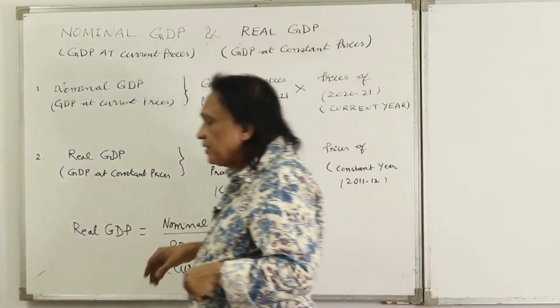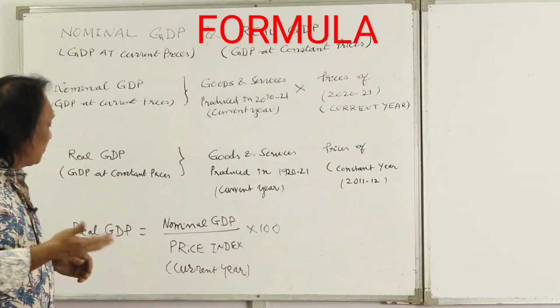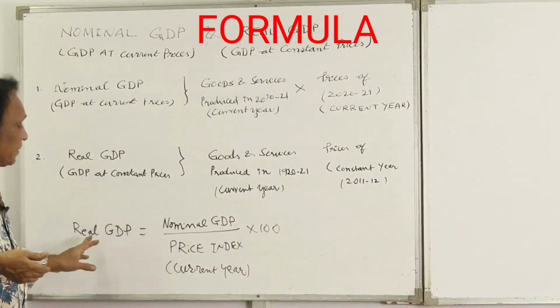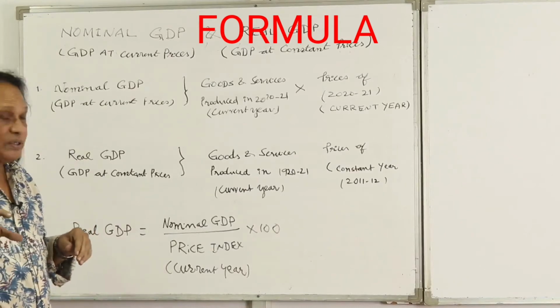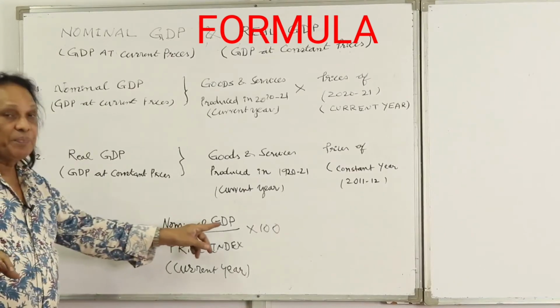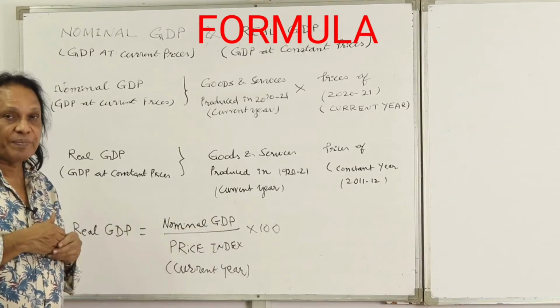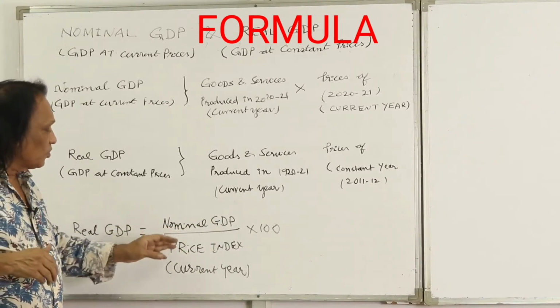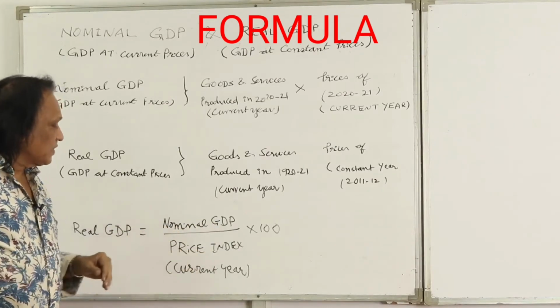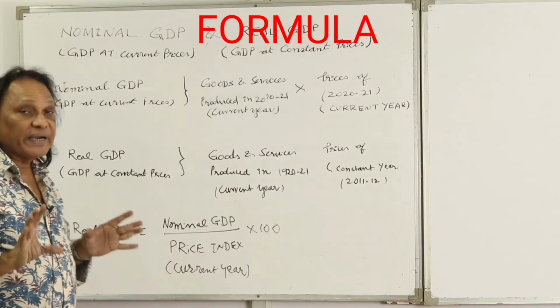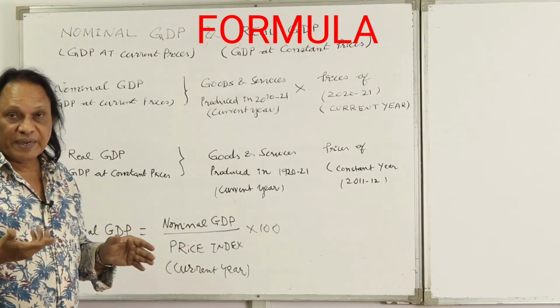Here there is a formula to convert nominal GDP to real GDP. Real GDP is equal to nominal GDP, meaning GDP at current prices, divided by the price index of the current year. What exactly is price index?